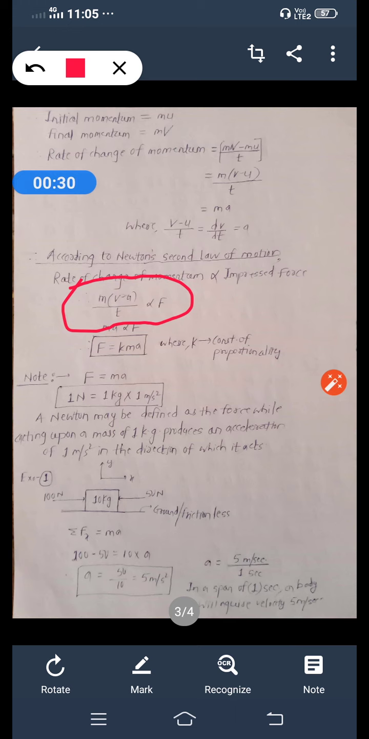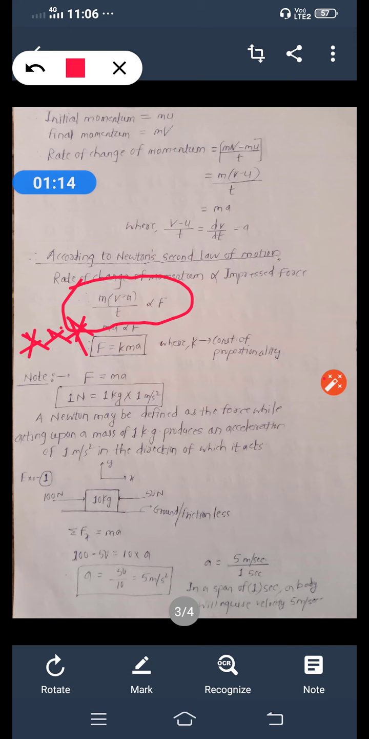is equal to Kma. Where F is a force acting over the body, K is a constant of proportionality, M is the mass of that body, A is the acceleration over the body. Okay. Now take one important note, and students, take that note as a 3 star, because everywhere we require that conversion. Especially for civil engineering and mechanical engineering students, this conversion is very important.